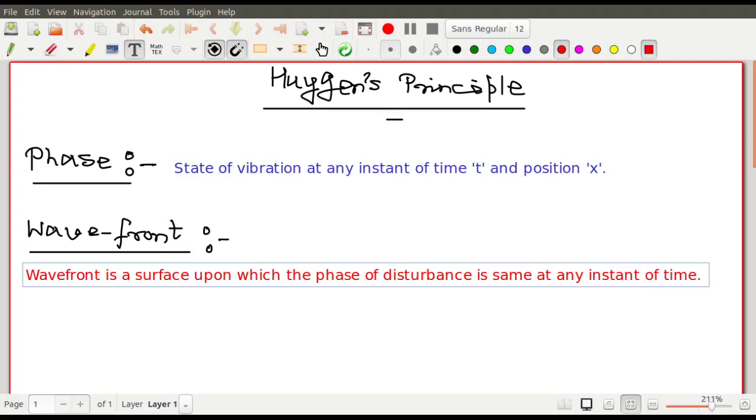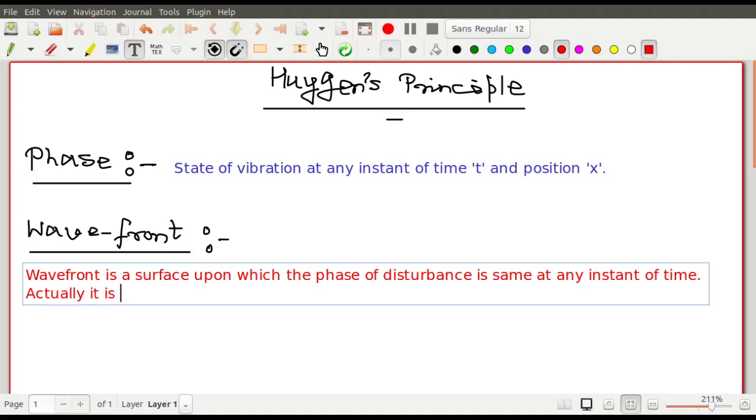That means that it is actually the loci. Loci is the plural form of locus. Locus, in Bengali you have called sanchar path. So actually it is the locus of points. So you know what the locus is? There are some points and the curve joining the points which is generated is called the locus. So actually it is the loci of points of constant phase.